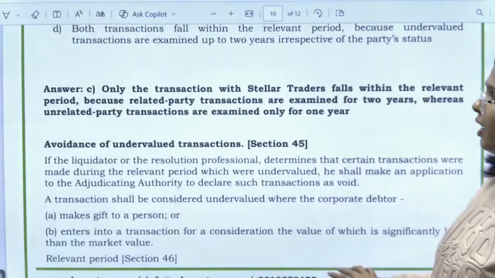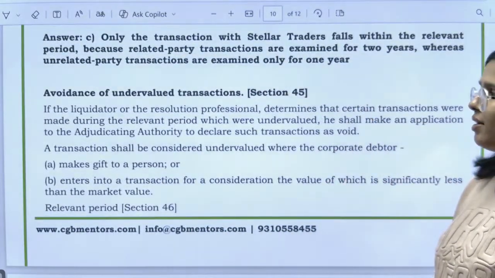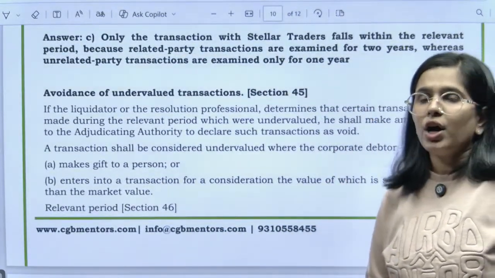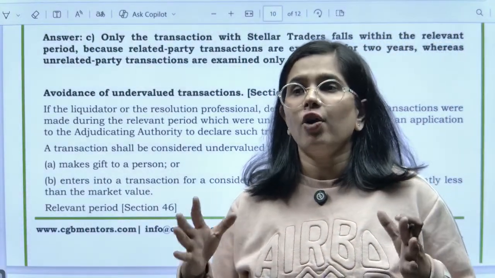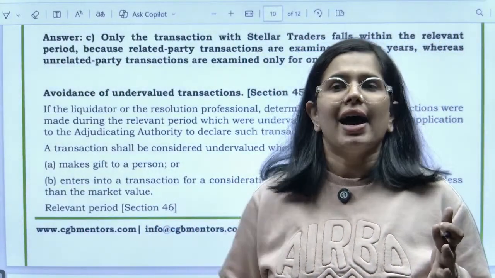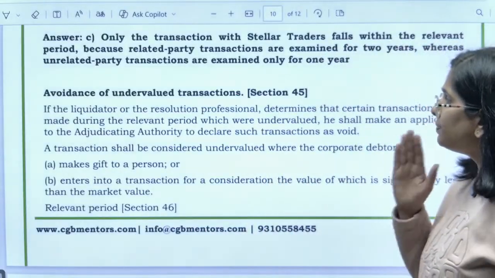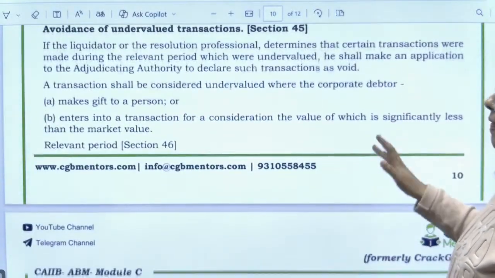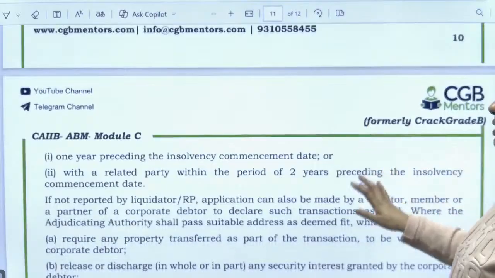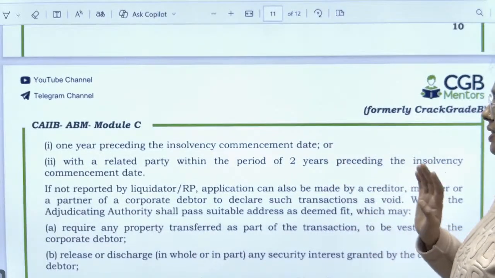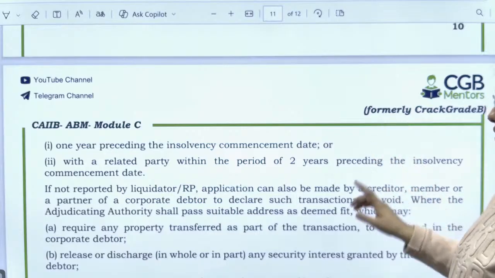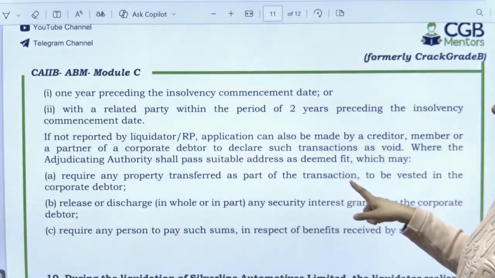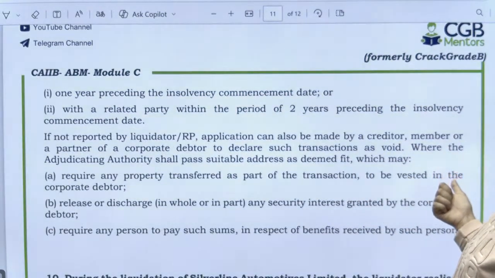See, over here you need to know avoidance of undervalued transactions, because to the related party, whenever we are making any kind of transaction, we will always make it undervalued, right? So where this is not allowed, relevant period कब देखा जाएगा? In this case, 1 year preceding the insolvency commencement date, or with a related party within a period of 2 years, right? If not reported by liquidator, then the application can be made by creditor also.